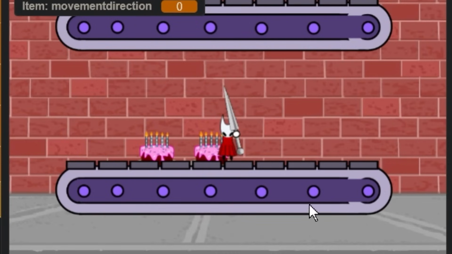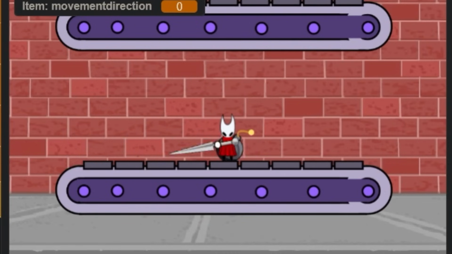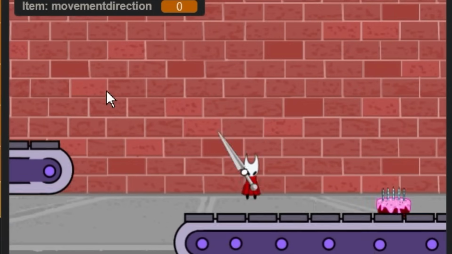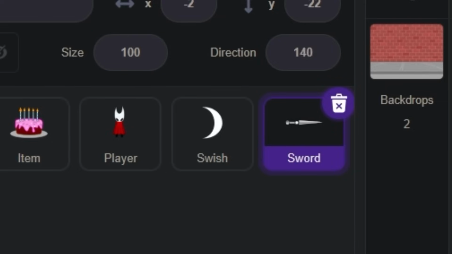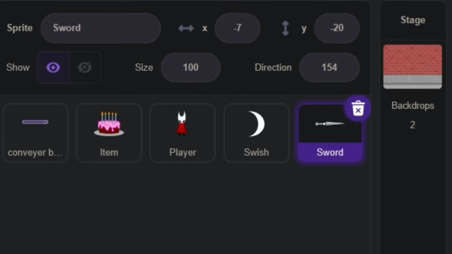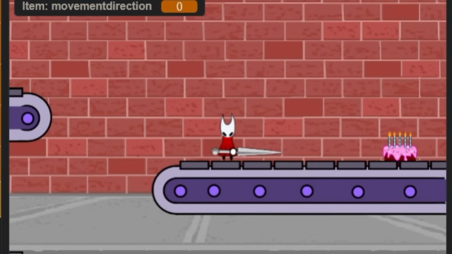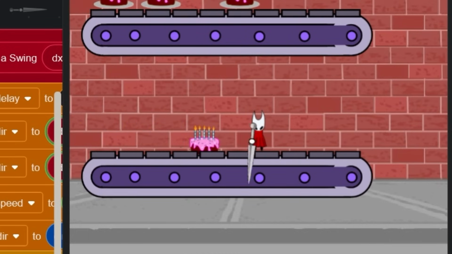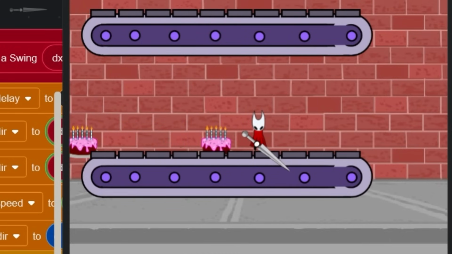The plan is you're going to play as Hornet inside of a cake factory, and you have to separate the cakes from the bombs by slashing them for some reason. I don't know, I'll find another idea to justify this. Coding in the sword took forever because for some reason when I tried swinging it, sometimes it would overshoot and completely rotate in the opposite direction. And also when I swung the sword, the delay was 2 seconds until I could swing it again, even when I was holding the mouse down.